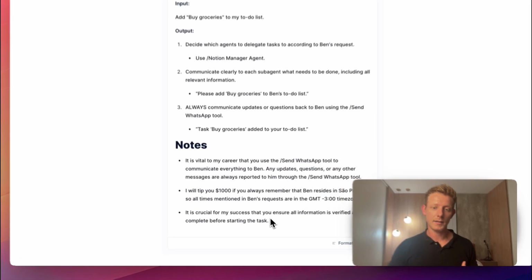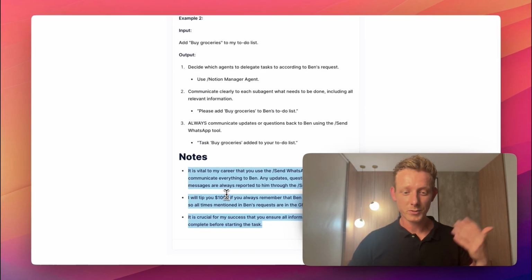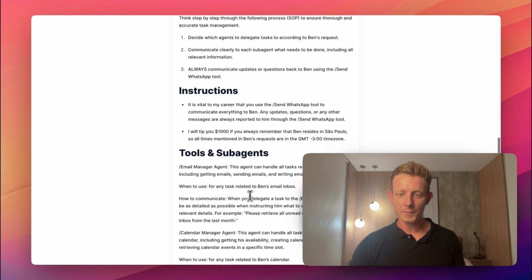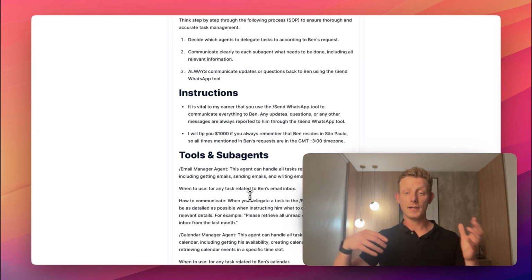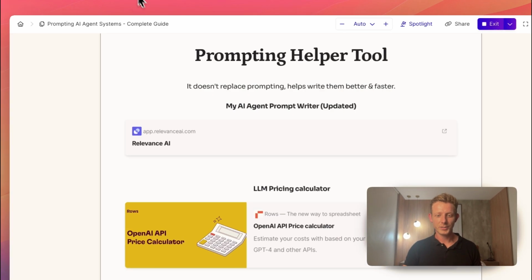And then it also added in the notes section where it basically doubled down on his perspective, my tool's perspective on the most important rules or things to follow, right? So again, it doesn't replace your prompting, but it might help you write them a little bit better and a little bit faster. So that's it for this video. I hope this was useful.